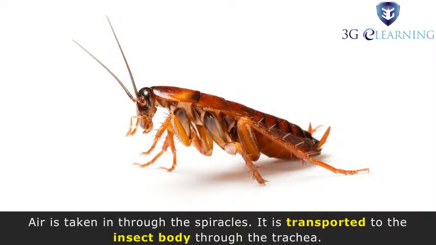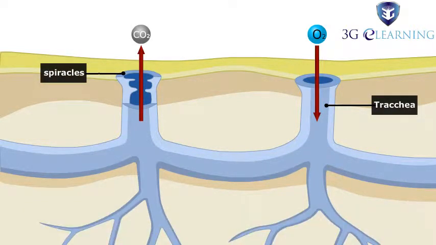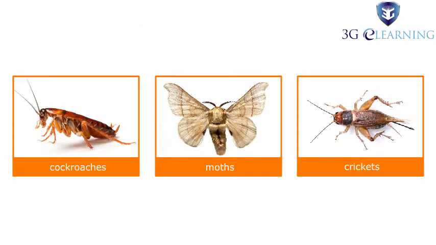Air is taken in through the spiracles. It is transported to the insect body through the trachea. This kind of respiration exists in insects like cockroaches, moths, crickets, etc.